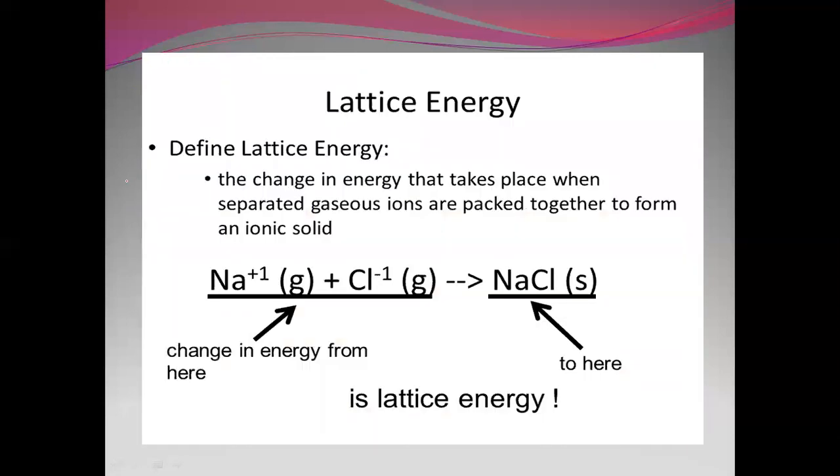So let us talk about the lattice energy. Lattice energy is nothing but a change in energy that takes place when separated gaseous ions are packed together to form an ionic solid. This can be vice versa also: a solid salt getting ionized to give the respective gaseous ions. The energy change or the enthalpy change that occurs.